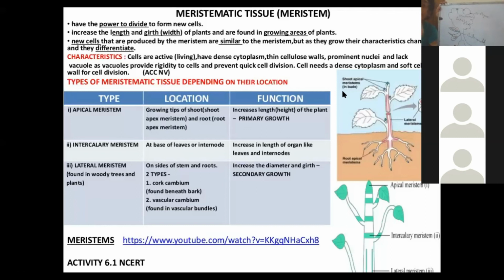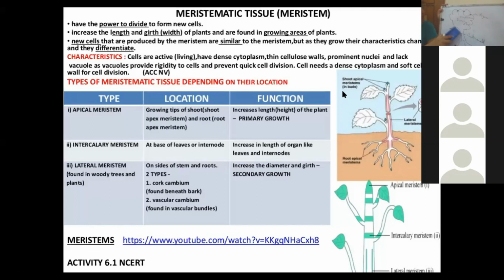Then there is lateral meristem. Lateral meristems are located laterally and cause increase in the girth on the sides of the stem and roots. It is present on the side.